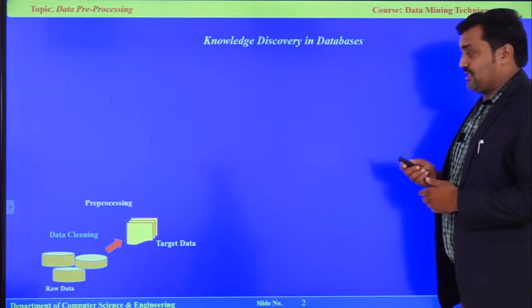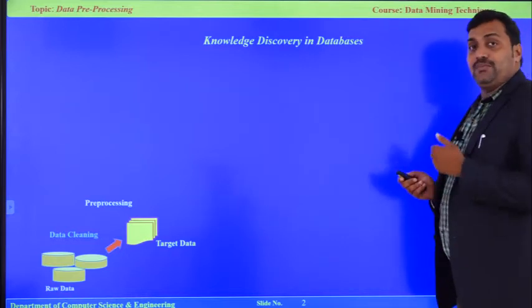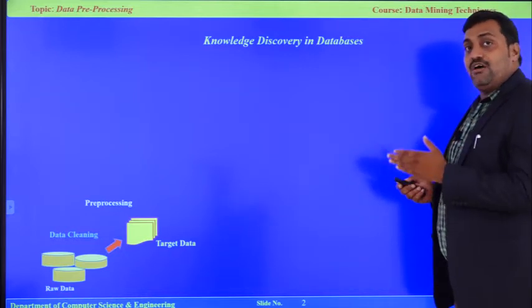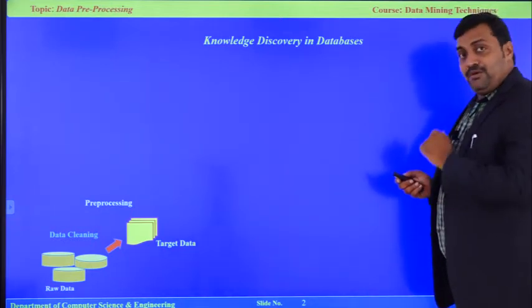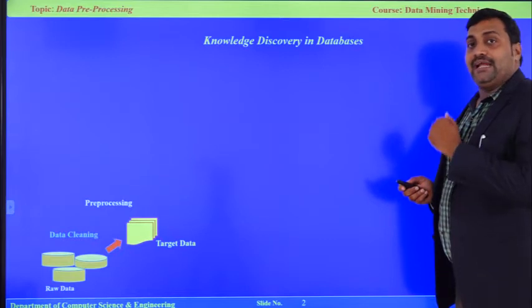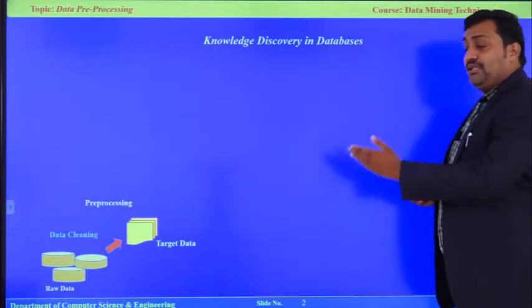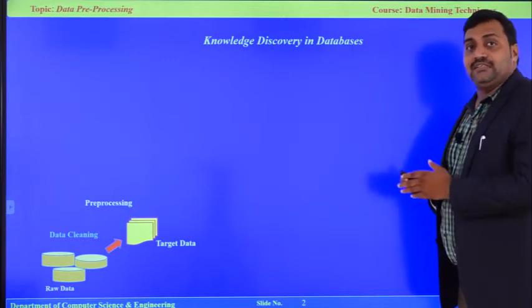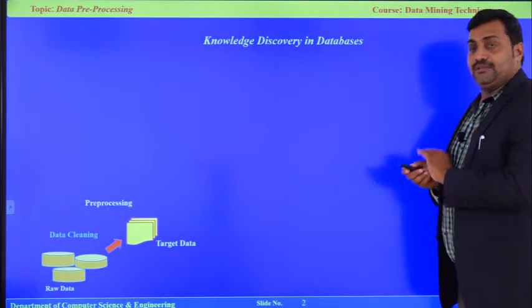During this process we are doing data pre-processing. Data pre-processing is the first stage of any data mining operation. Data pre-processing is nothing but data cleaning, data integration, data transformation, data discretization. We are going to discuss more on pre-processing in today's session.